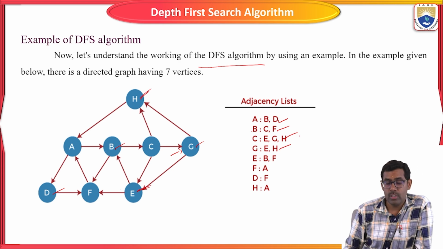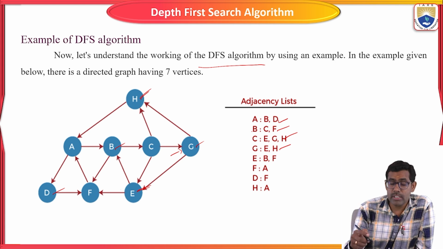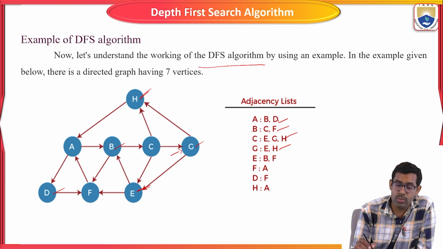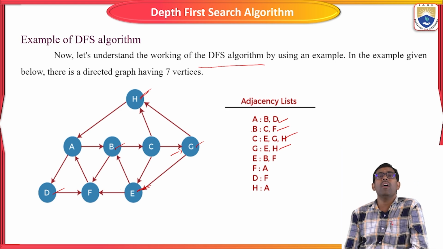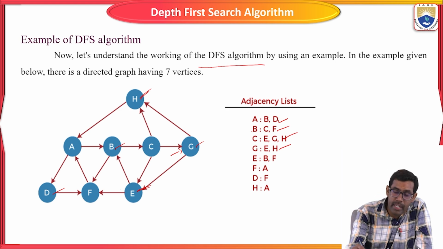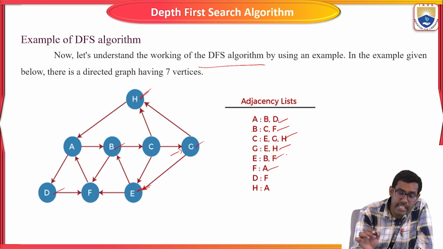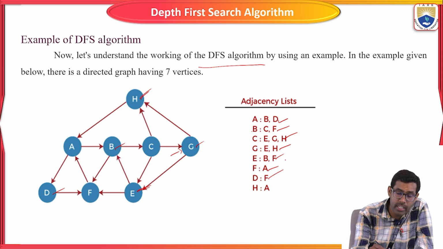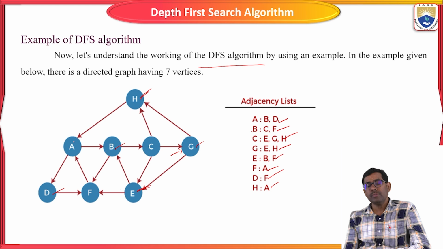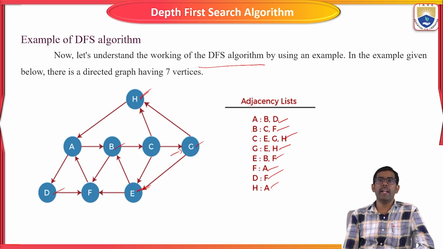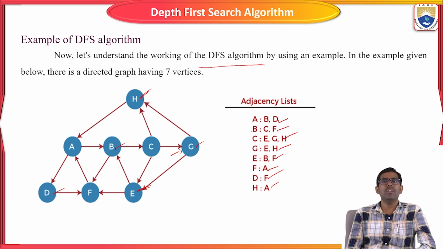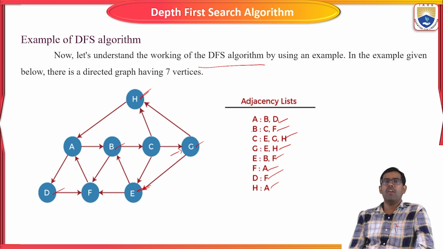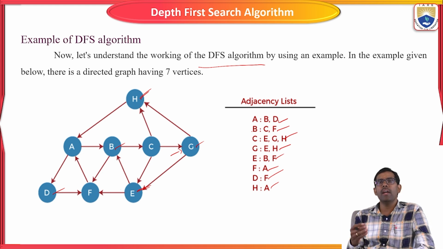H and E. Like this, we are going to visit all the nodes present in the tree or graph. For E, B and F are the adjacent nodes. For F, only A is an adjacent node. See here, F has only one adjacent node. For D also, only one node, F. Then H also has only one node, A. Like this, we are going to list all the adjacent nodes of all the vertices in your tree or graph.